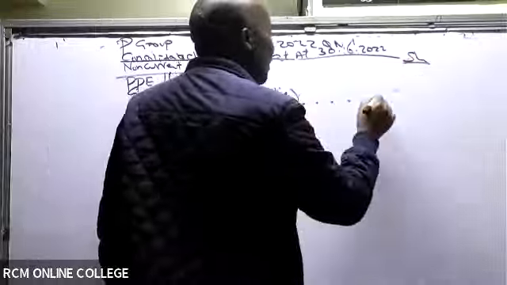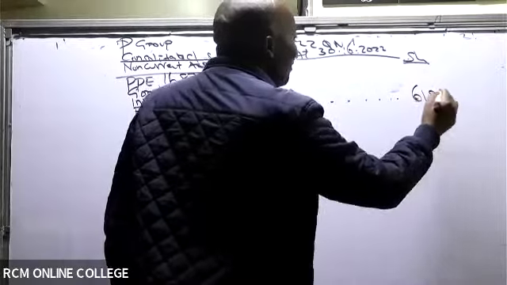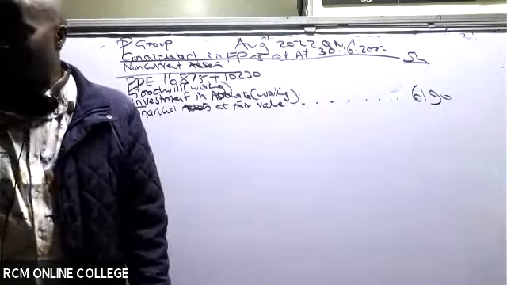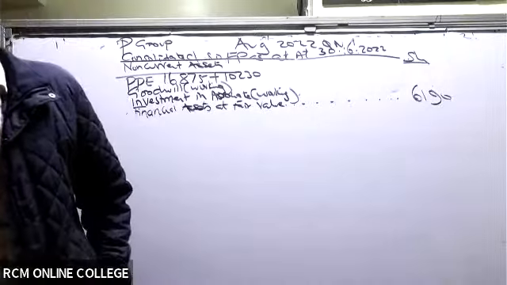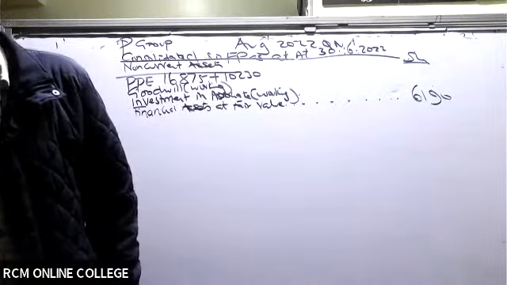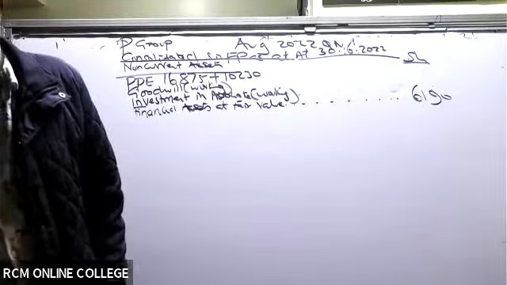This is a free mark. I'm telling you, group consolidation has got very many low-hanging marks. So 6190, like that. Now, ladies and gentlemen, after that, we are moving on very well. So then we go to current assets.